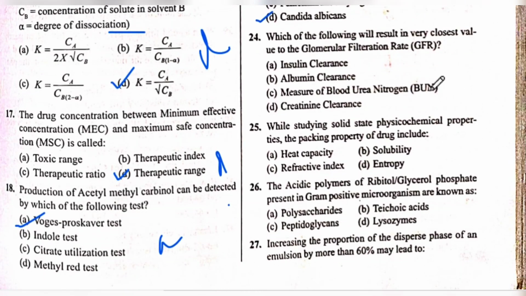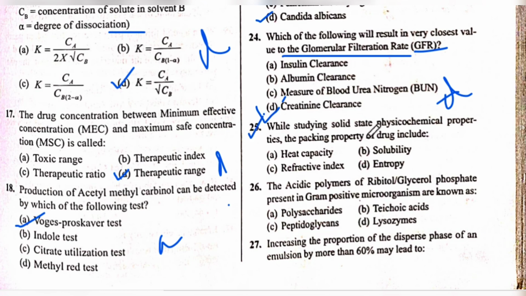Which of the following will result in very closest value to the glomerular filtration rate GFR? Okay, इसका जो आंसर होगा वो होगा D, creatinine clearance. The answer is D. Okay. Next is 25 question number.